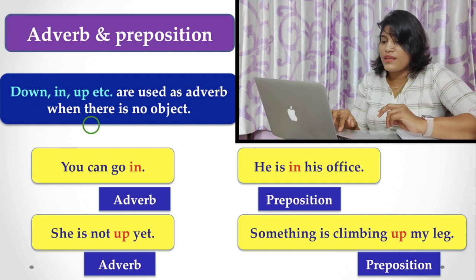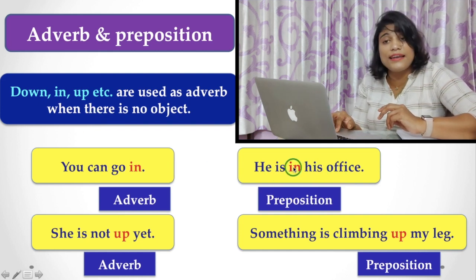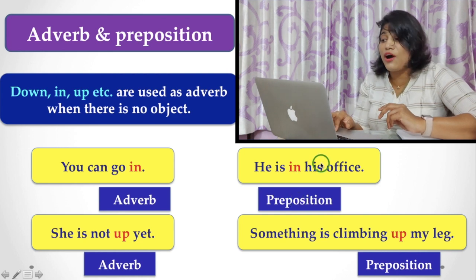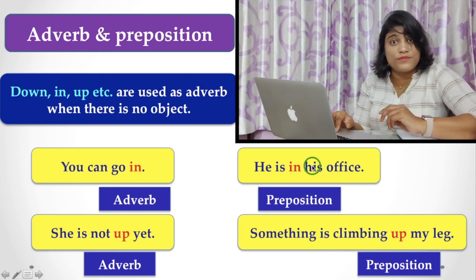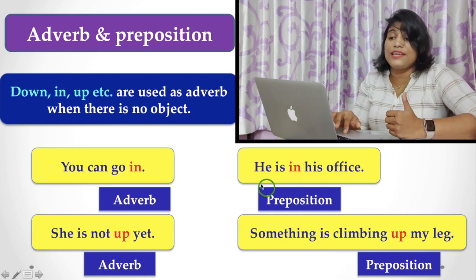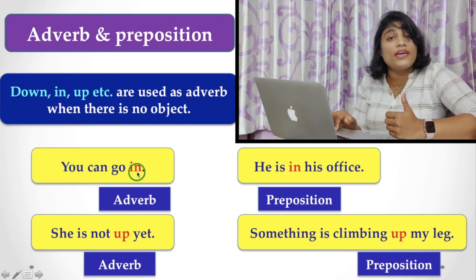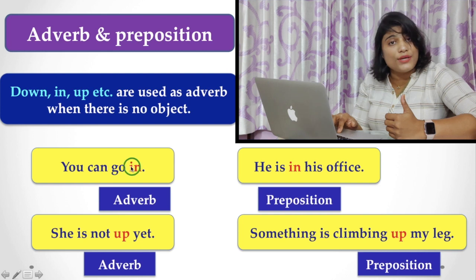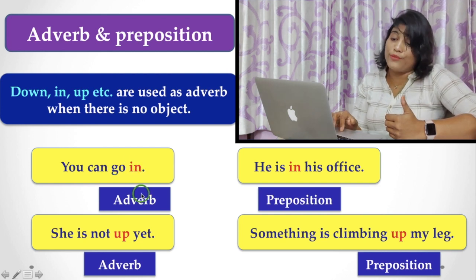Now let's see. He is in his office. Here, in is a preposition because his office is an object. But if you say, you can go in, here there is no object. In is used with the verb go. That is why it is an adverb.